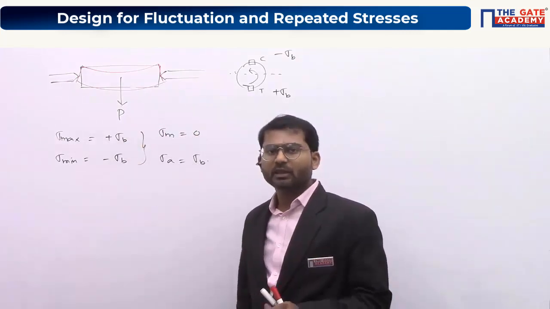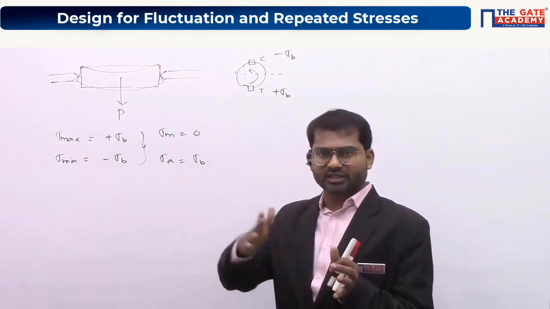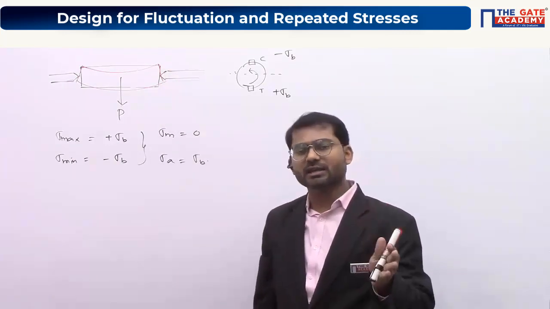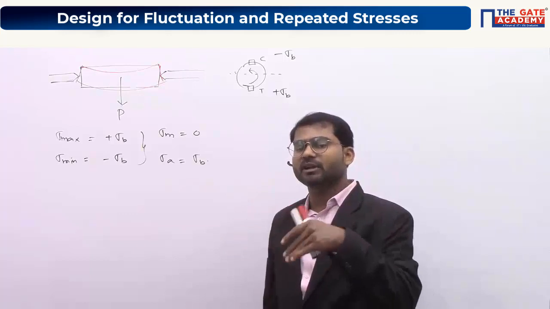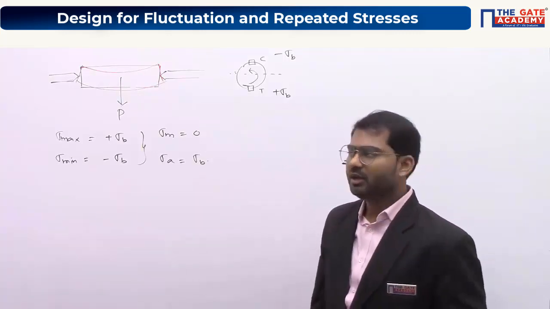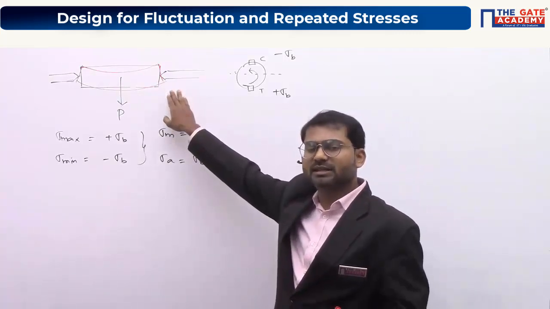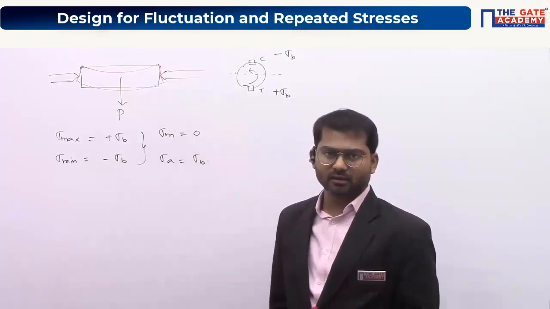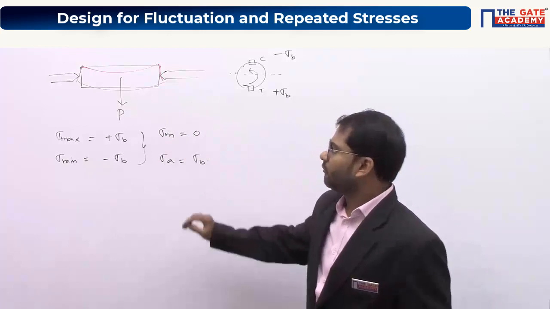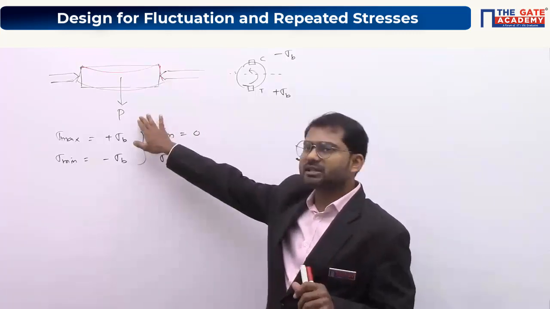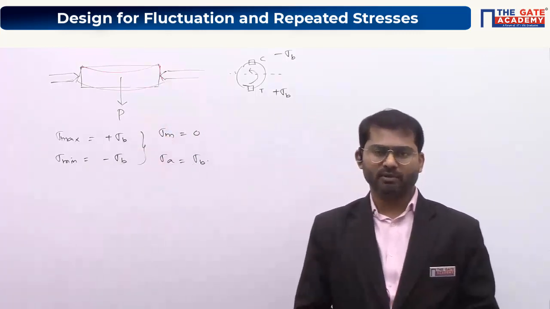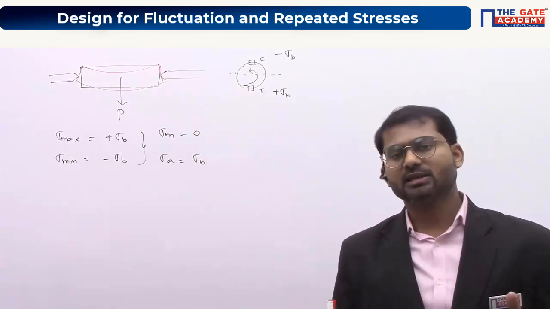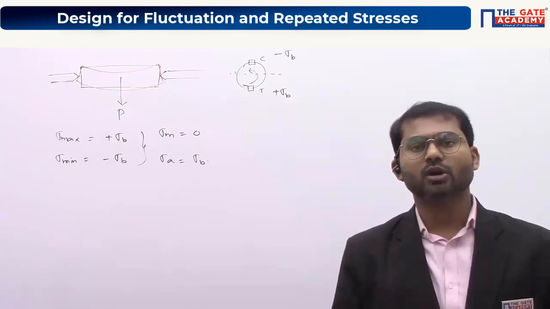Life means we can tell in terms of time, or also we can tell in terms of number of cycles, because number of cycles are related with respect to time in terms of RPM. So you might be rotating at 10 RPM, 20 RPM, 30 RPM based upon your feasibility there. Now, one thing is very clear, that higher is the load, lesser is the life of the component. So if you don't apply any load, it will be very, very safe.